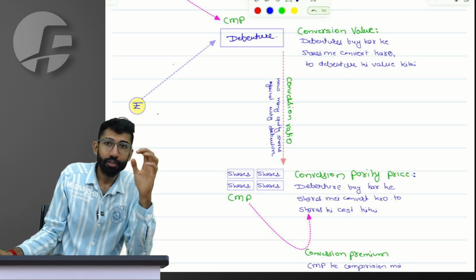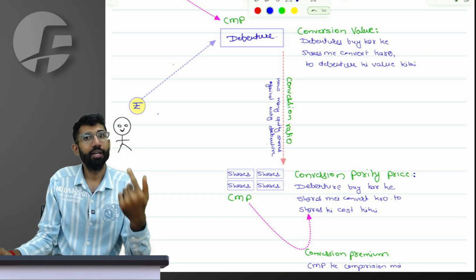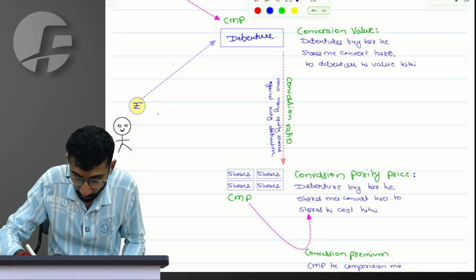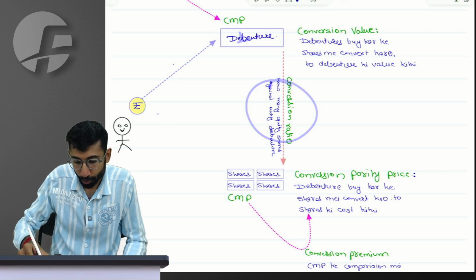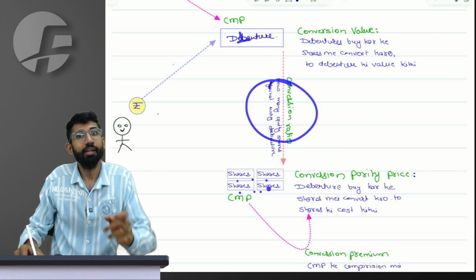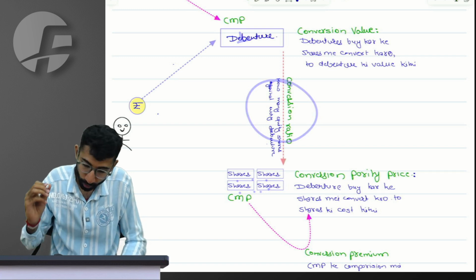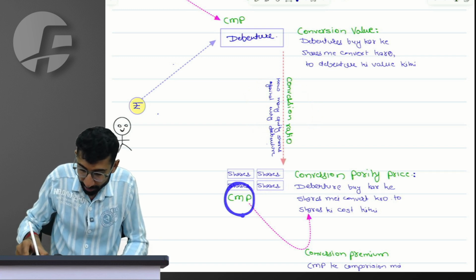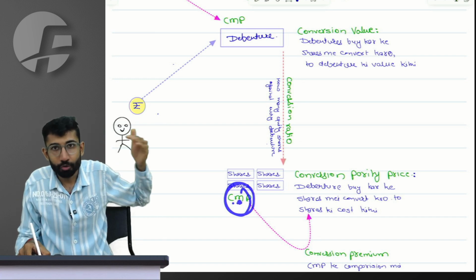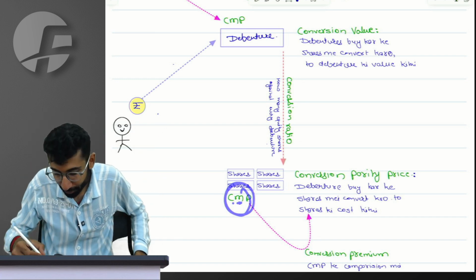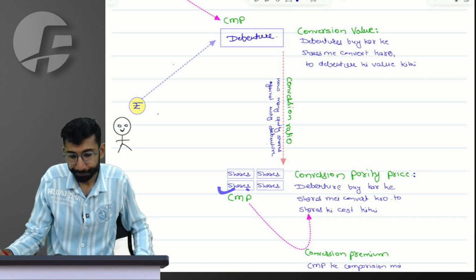First, we can focus on learning everything, and the updating we can do later on. The conversion ratio idea is very clear: if I buy a debenture and convert it to equity shares of the company, how many equity shares will I get? Obviously, the equity share will also be trading at some price, its CMP.